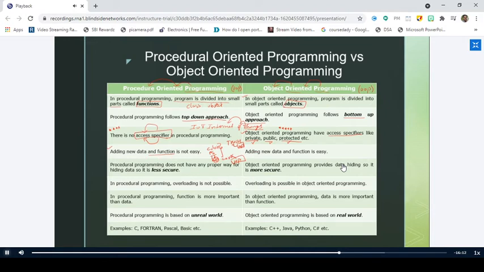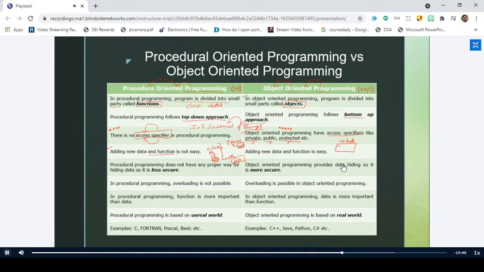So it is not that easy to add data and functions in procedure-oriented programming. But in object-oriented programming, adding new data and functions is very easy. Why? What is the reason? Take it as a vehicle class, sir. Yes, what is the concept we are using? Inheritance.